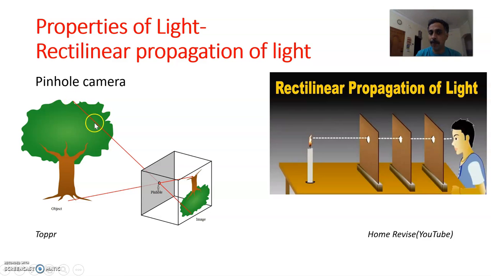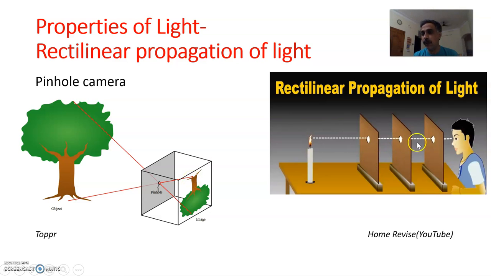The light from the top of the tree travels straight into this hole and reaches the bottom portion of the screen. And similarly, the bottom part of the object tree travels through the pinhole and reaches the top portion of the screen here. As a result, we see an inverted image. The object appears upside down. The tree is upright here and appears inverted here. This clearly demonstrates that light travels in a straight line.